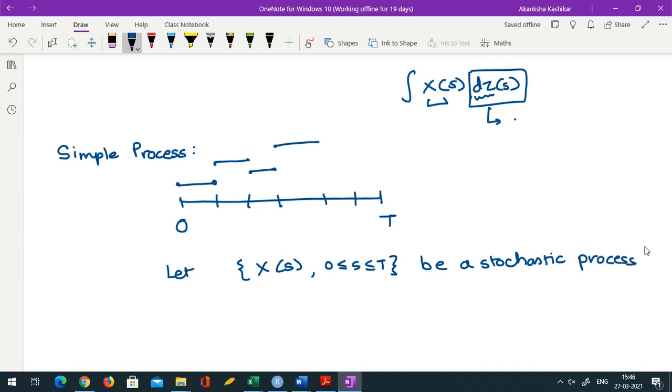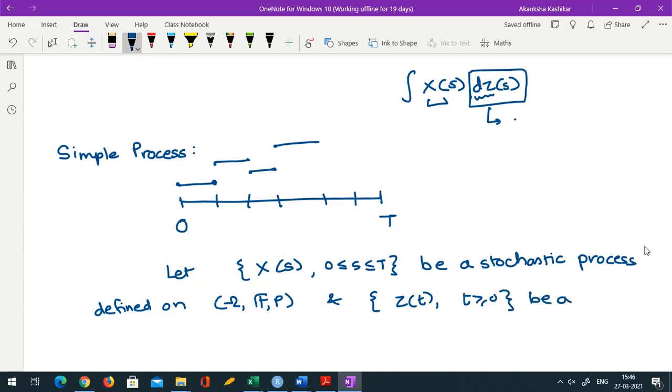Let Xs be a stochastic process defined on (Omega, F, P), and Zt, t greater than or equal to 0, be a standard Brownian motion defined on the same probability space.